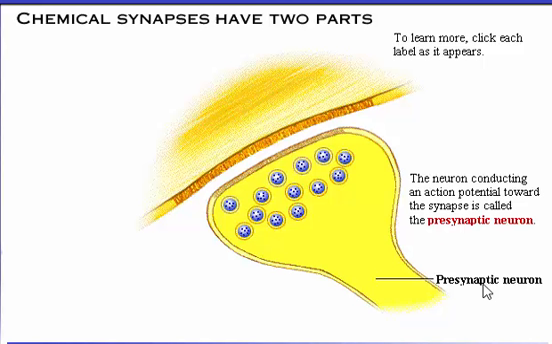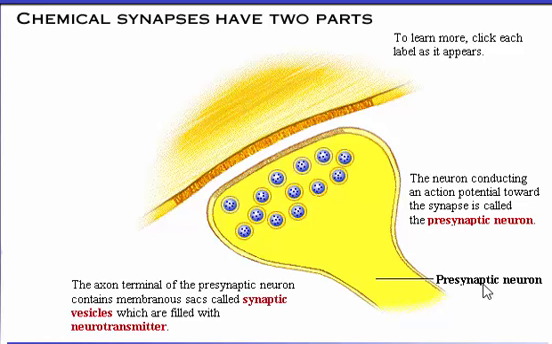The neuron conducting an action potential toward the synapse is called the presynaptic neuron. The axon terminal of the presynaptic neuron contains membranous sacs called synaptic vesicles, which are filled with neurotransmitter.